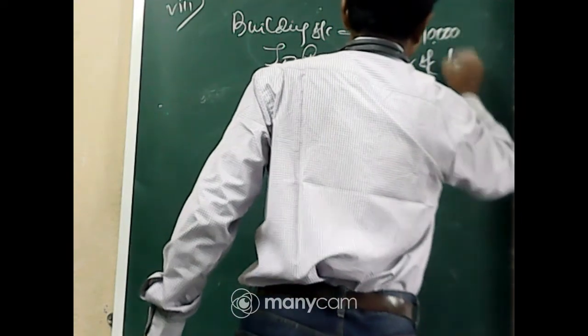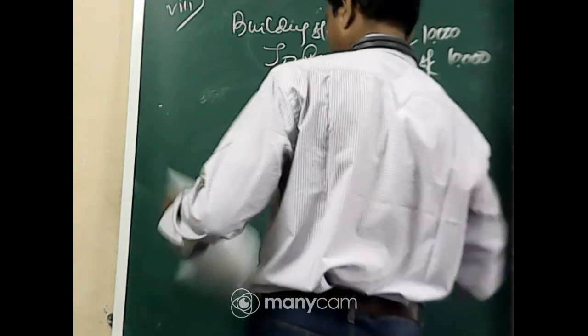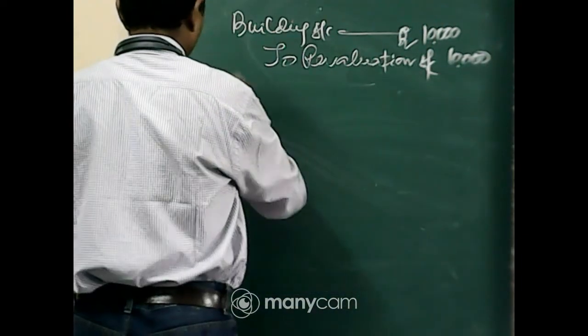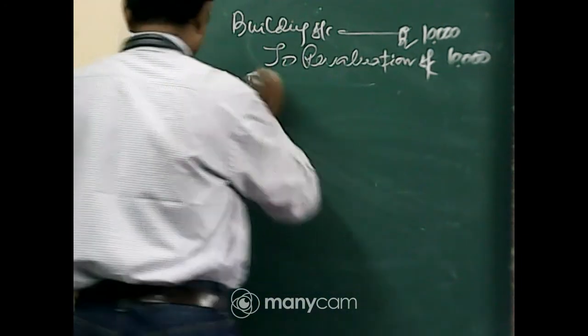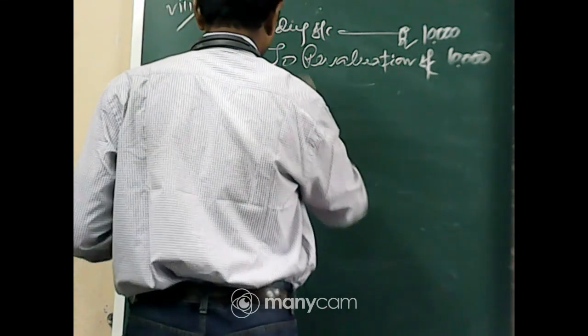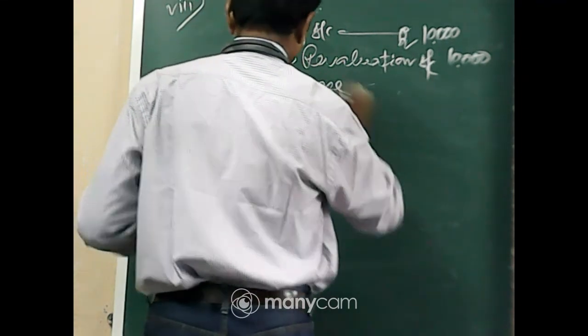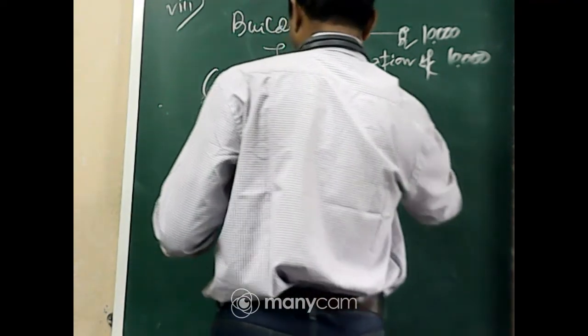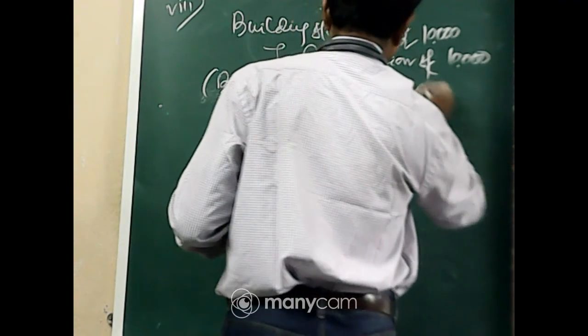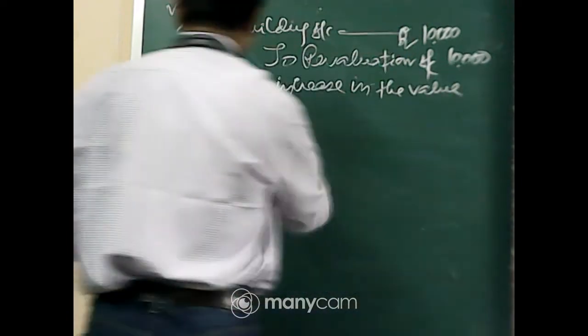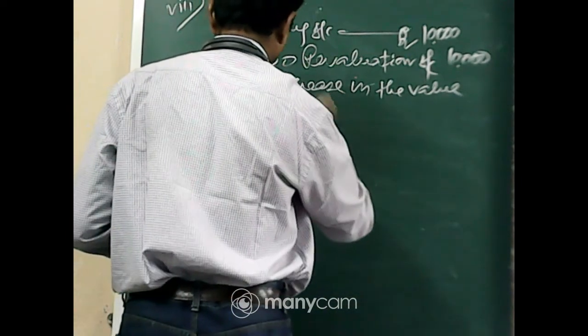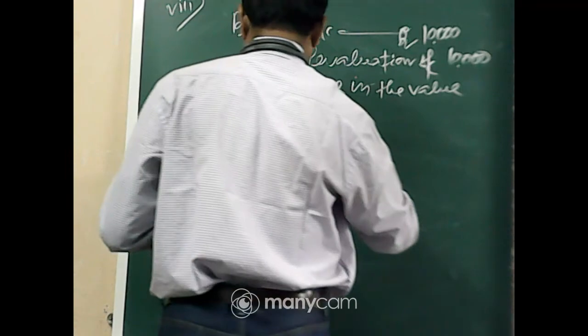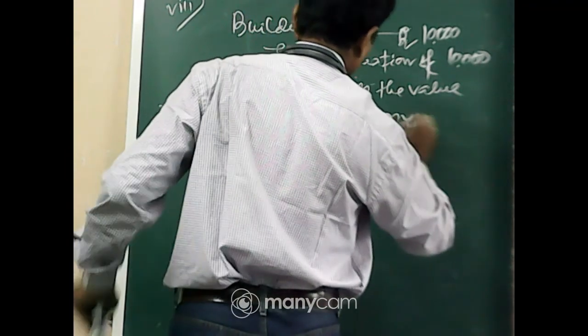Ten thousand, being the increase in the value of building at market value.